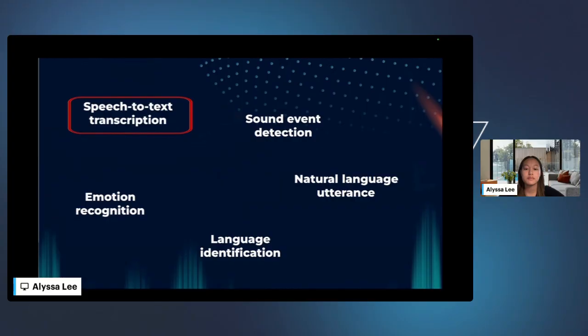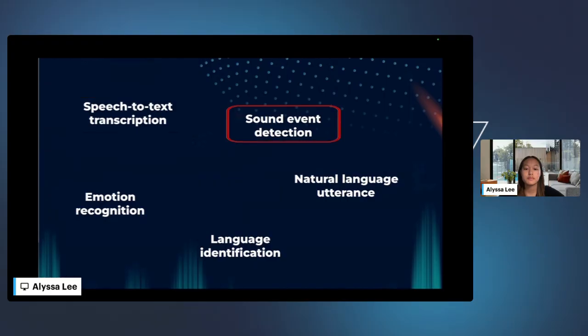The first and most common type is speech-to-text transcription. This involves converting spoken language into written text. It's essential for speech recognition systems used in virtual assistants like Siri, Alexa, or Google Assistant. It also powers subtitling services for video and supports voice-to-text features and accessibility tools. Accurate transcription helps AI systems understand what is being said, and it becomes especially critical in noisy environments or when dealing with diverse accents.